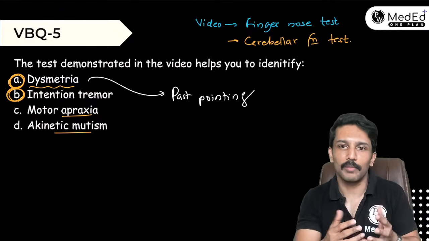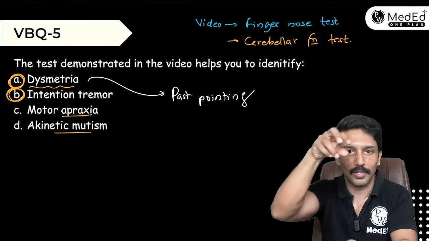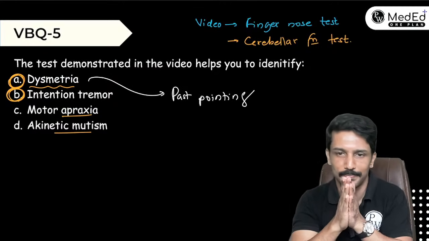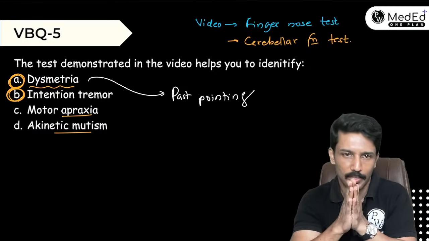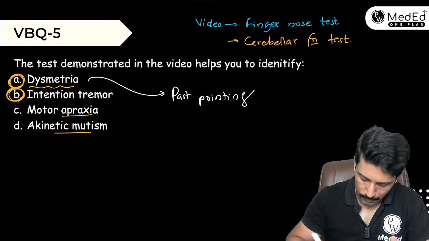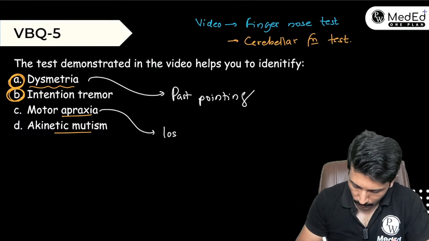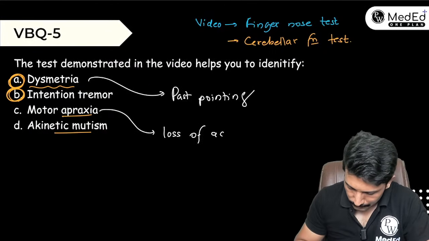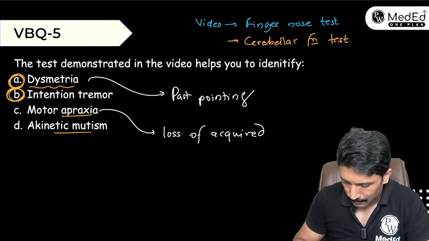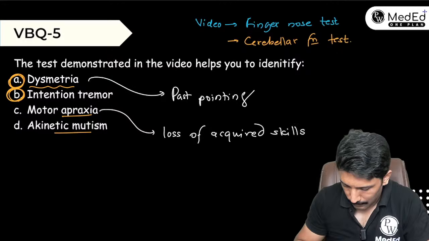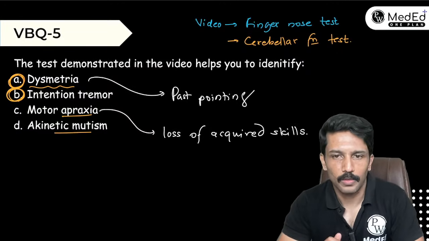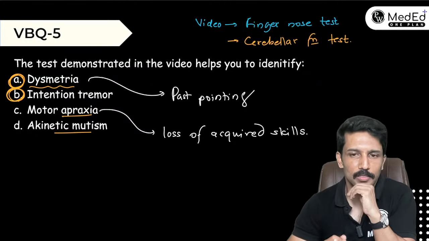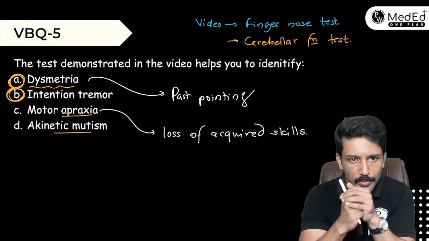But now if I'm not able to do that, you give me 3 cubes and I cannot arrange them like a tower, that means an acquired skill is lost. That's apraxia, right? So apraxia refers to loss of acquired skills or learned skills. Okay, more on apraxia we'll discuss in the next video based lesson, where we will have a few apraxia based videos as well.